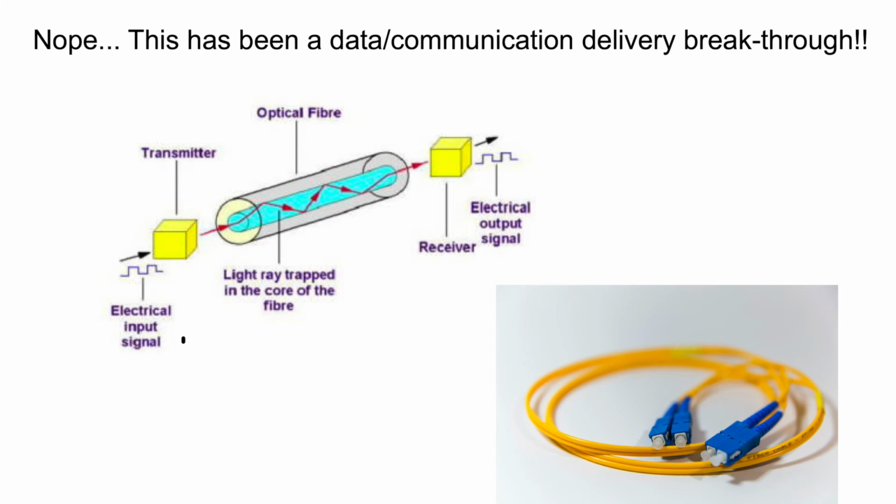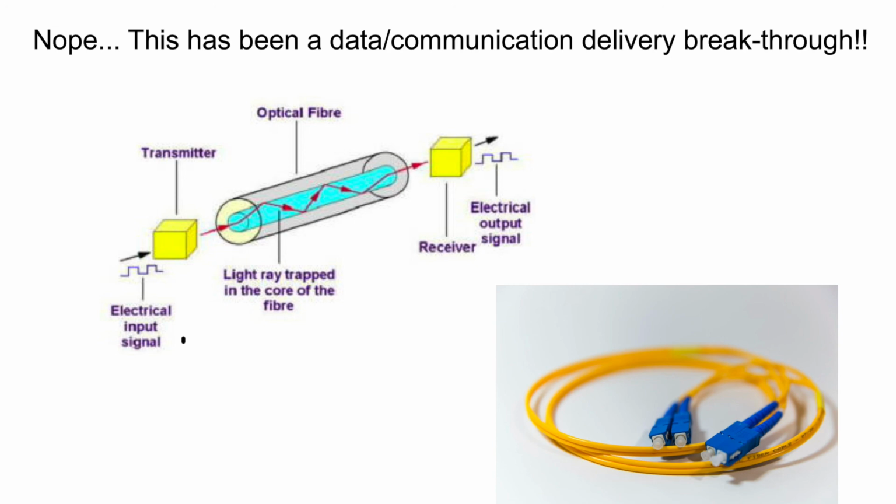Probably the most important application, the one that you use most often, the one that you may be using right now watching this video, is the use of fiber optics to transmit data signals. The transmitter creates a ray of light. It goes through the optical fiber. When it hits the other end of the optical fiber, it goes to the receiver, and that reconverts it back to an electrical signal, which you're seeing on your computer.